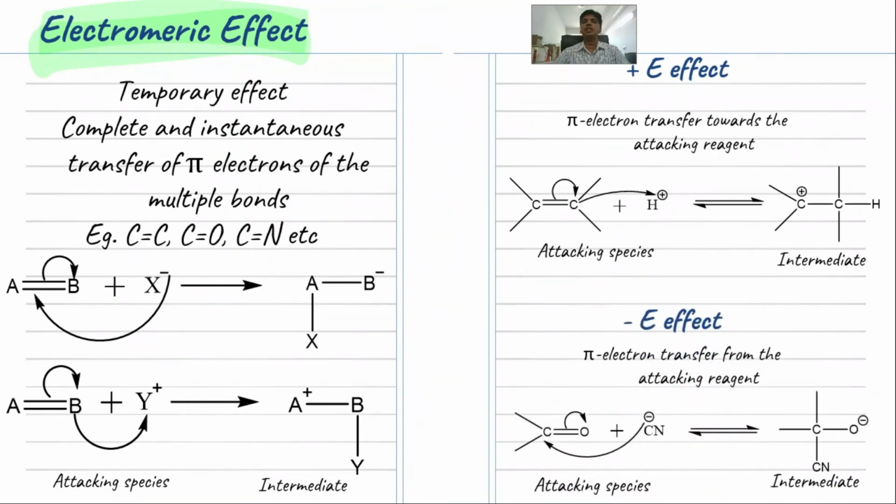Plus E effect is the effect when pi electrons are transferred towards the attacking reagent. For example, here the C double bond C is attacking the H plus, which is an electrophile, and giving an intermediate. Whereas in the minus E effect, the attacking species with the electron pair attacks the substrate, that is the carbonyl compound. CN is attacking the carbonyl compound, that is, a nucleophilic attack on the carbonyl compound. So here the carbonyl compound will be acting as a minus E effect group, whereas C double bond C will be acting as a plus E effect group.